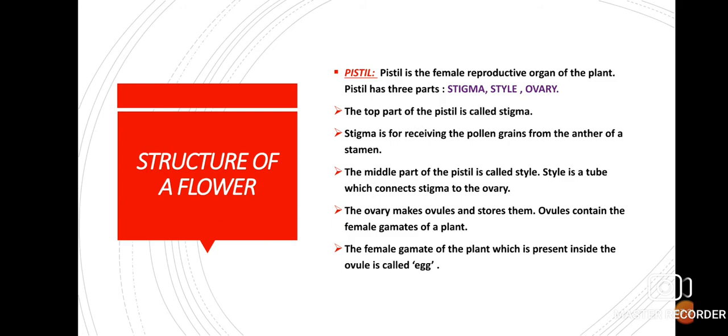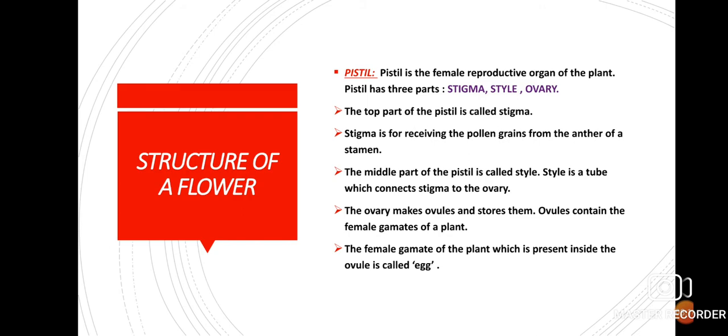Right. Now, this ovary contains one or more ovules. Okay. Each ovule, remember, contains a female gamete. Pollen grain is a male gamete, and ovule contains a female gamete. Now, each ovule contains only one female gamete of the plant, right? The female gamete of a plant which is present inside the ovule is called what? It is called egg.